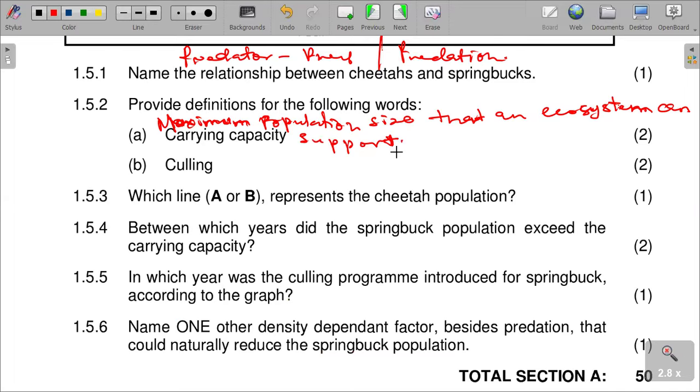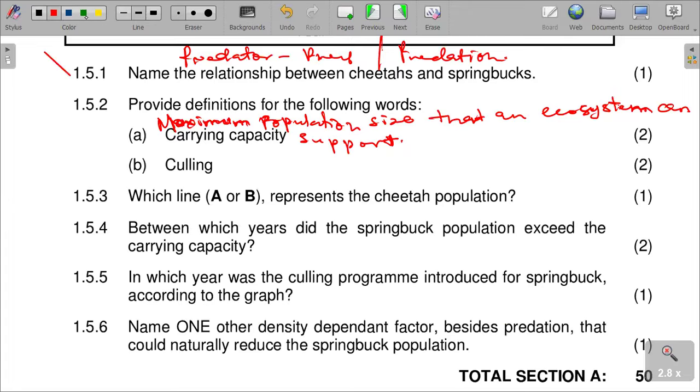So I also defined culling, which I said is selectively killing organisms to reduce their population size, or the removal of animals of inferior quality, too old for breeding, from a herd.